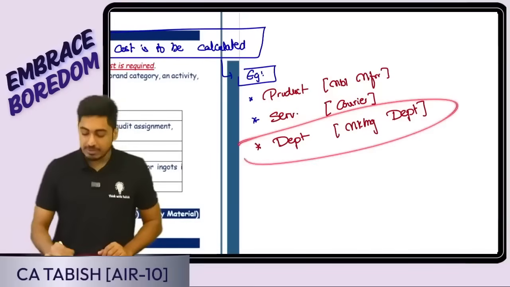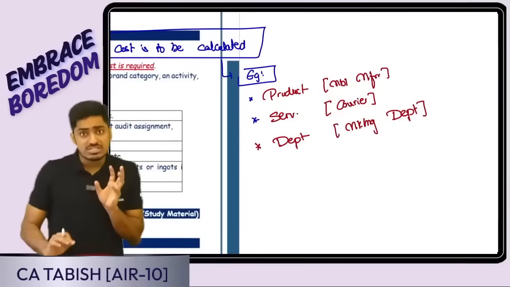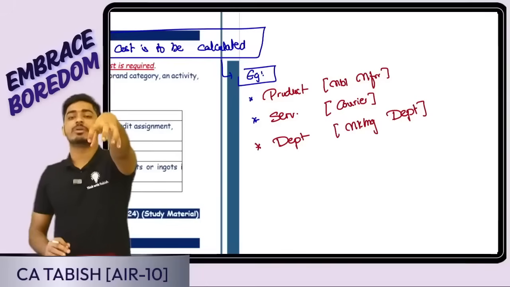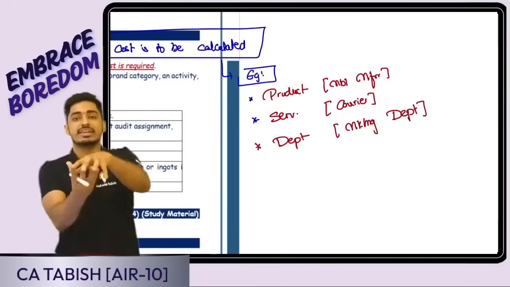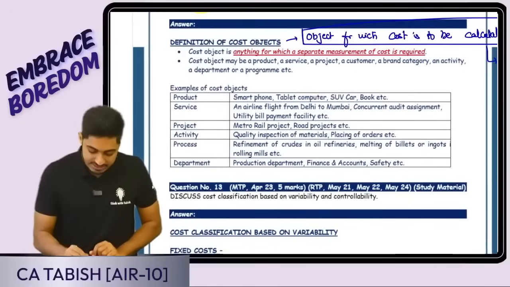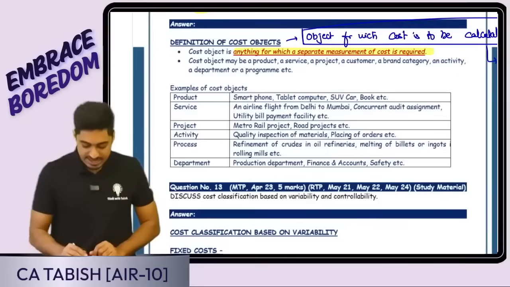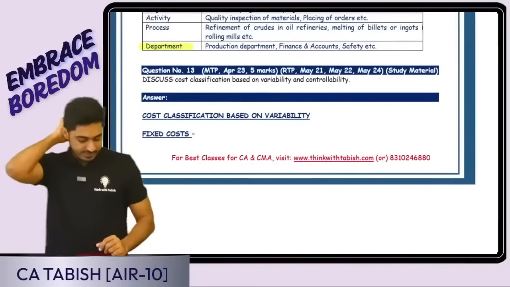It can be a department also. Say in an organization we are having different departments. I want to know what is the cost for the marketing department that I have incurred. So for which object am I calculating the cost? For the marketing department. So that becomes my cost object. Is this clear, everyone? The same thing is given here. So any object for which cost is being calculated, it can be product, service or a department. Product, service, department, all those examples are given here. Is this clear, everyone? Okay, perfect.